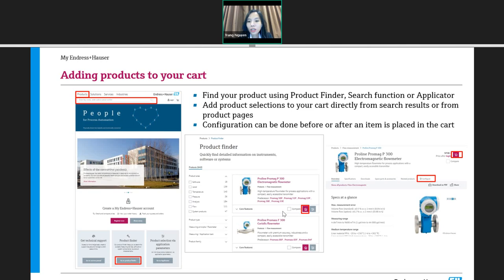On the result page, you can also add the product directly to your shopping cart, or compare the many products you choose here. You can configure the product directly from here, or when you click on the product, the page will redirect you to the specific product, and then you can choose the Configure tab. All of these things I will demonstrate later on.